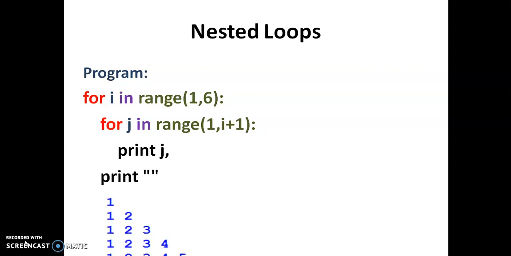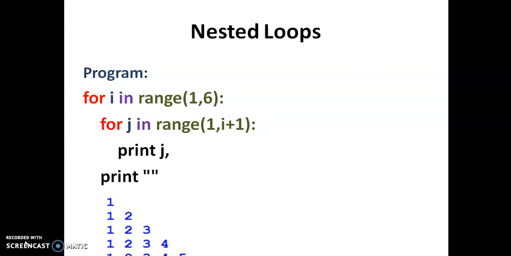1, because the first time the J value is repeated from 1 to 2, that is only one time. The next time, when I is incremented to 2, the J loop repeats from 1 to 2 plus 1, 3, so that is 1 2. Whenever it reaches the 3, it exits from the loop. The third time it repeats up to 4, that is 1 2 3. Whenever it reaches the 4, it stops the loop.